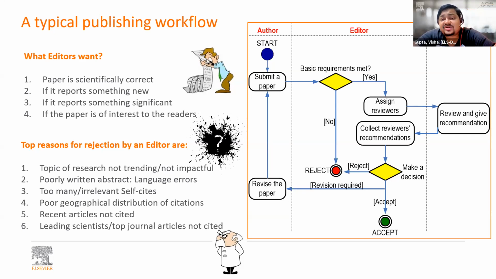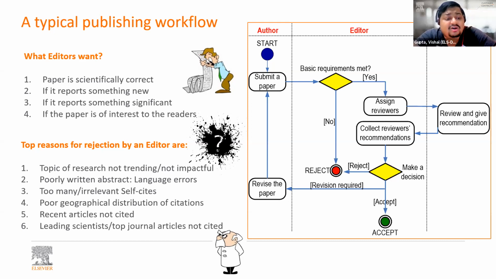Then poorly written abstracts or language errors. If there are too many language errors, if the article is not written in the correct format, if the article has too many grammatical errors, the editor does not have time to correct your English and he will simply reject it. But you know, English or the language may not be the only reason sufficient enough to reject your paper. So, of course, along with it, there may be other shortcomings as well.